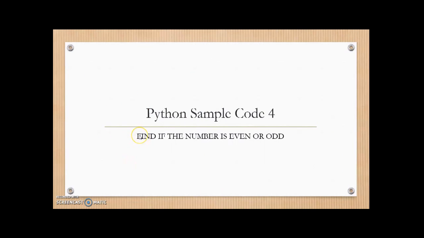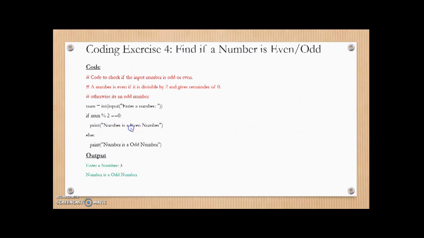So moving on to Python sample code 4. In this sample code, we will find if a number is even or odd. The code is in the same format. On top we have code, and at the bottom we have the output that is expected. What this program does is we enter a number and it shows whether the number is odd or even. In this case, we've entered 3 and the number is odd.